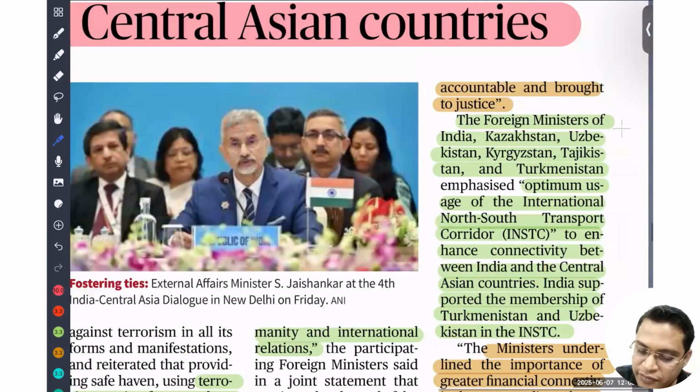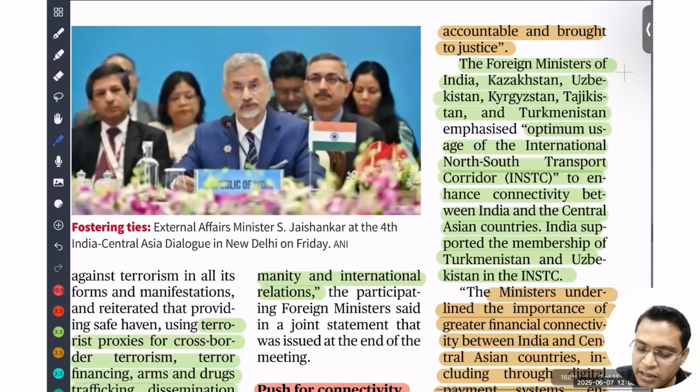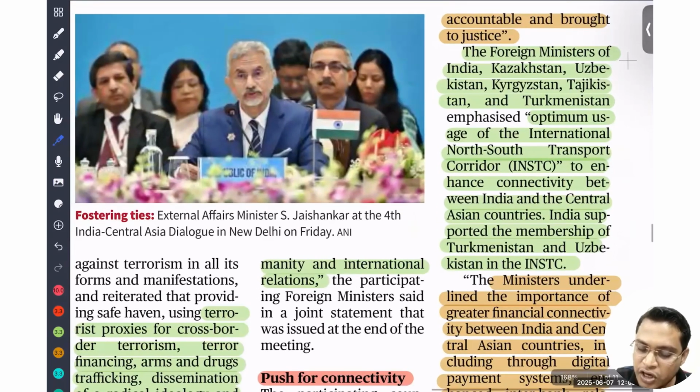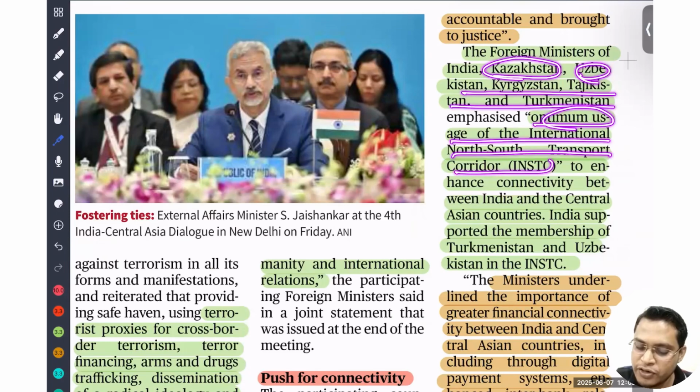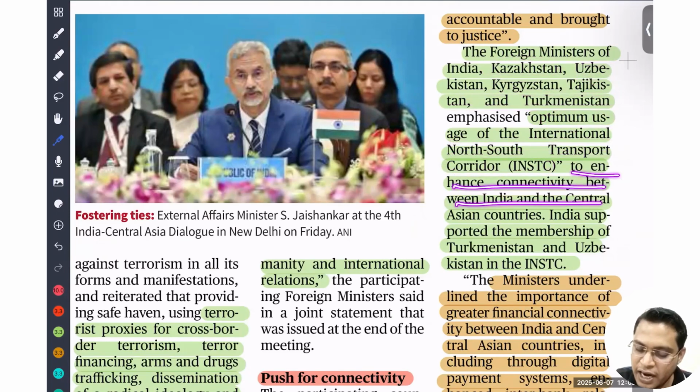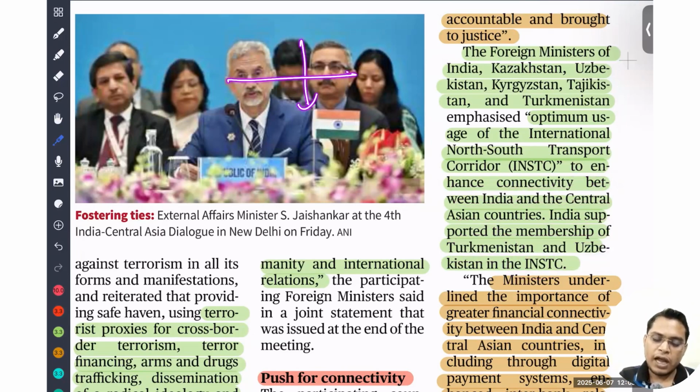Recently, the foreign ministers of Kazakhstan, Uzbekistan, Kyrgyzstan, Tajikistan and Turkmenistan discussed the optimum use of the International North-South Transport Corridor. This was already asked in your prelims. To enhance connectivity between India and Central Asian countries, India supported the membership of Turkmenistan and Uzbekistan in INSTC. So dear students, you need to know the Central Asian countries and their capitals, from north to south and east to west, and how many countries border the Caspian Sea. You need to know.